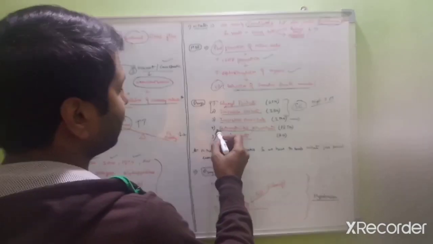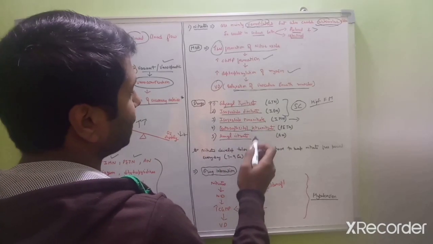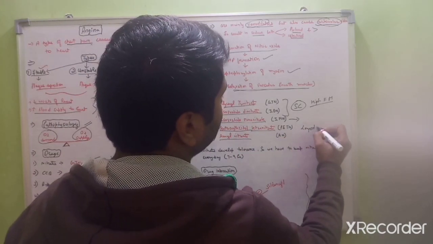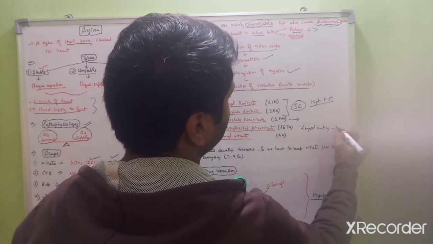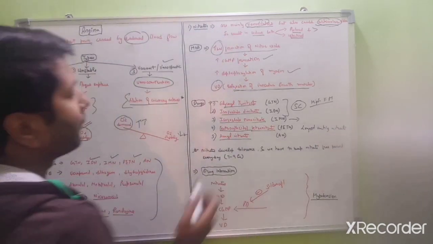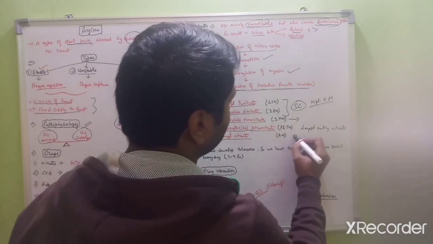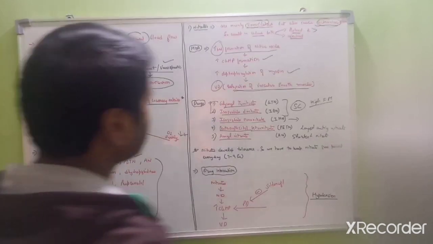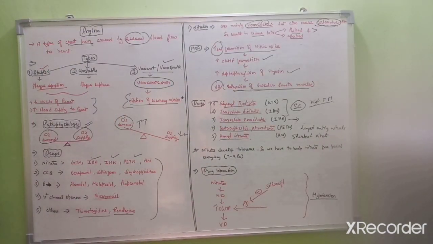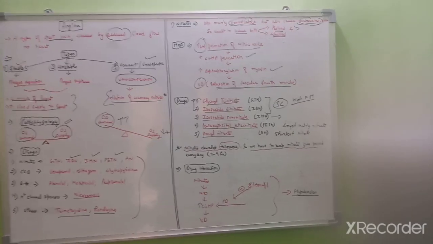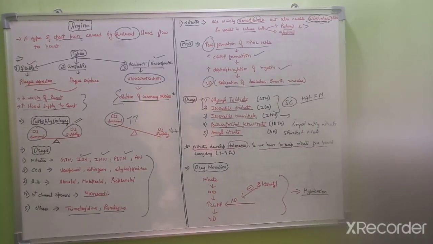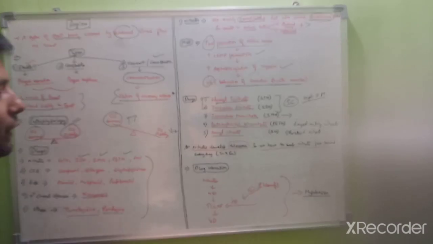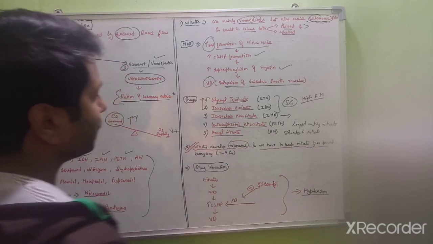Next drug is pentaerythritol tetranitrate. This drug is the longest acting nitrate. Fifth one is amyl nitrate. This drug is the shortest acting nitrate. So these are the five drugs in the nitrate category. Next, nitrate will develop tolerance. So we have to keep a nitrate-free period every day, that is 7 to 9 hours.